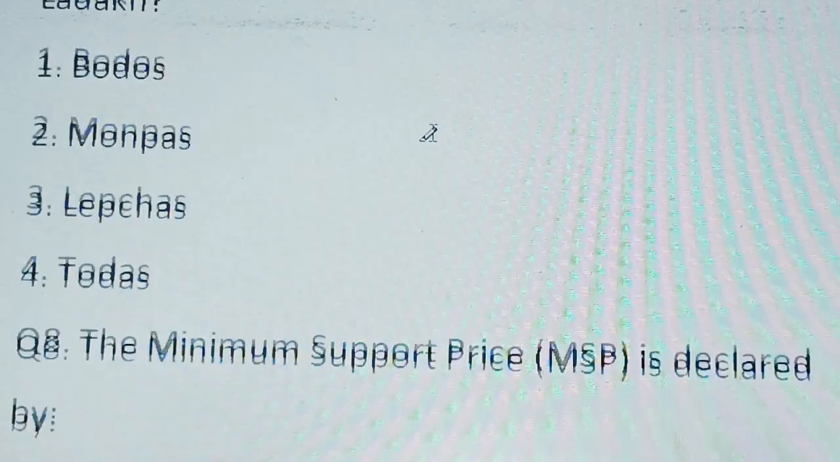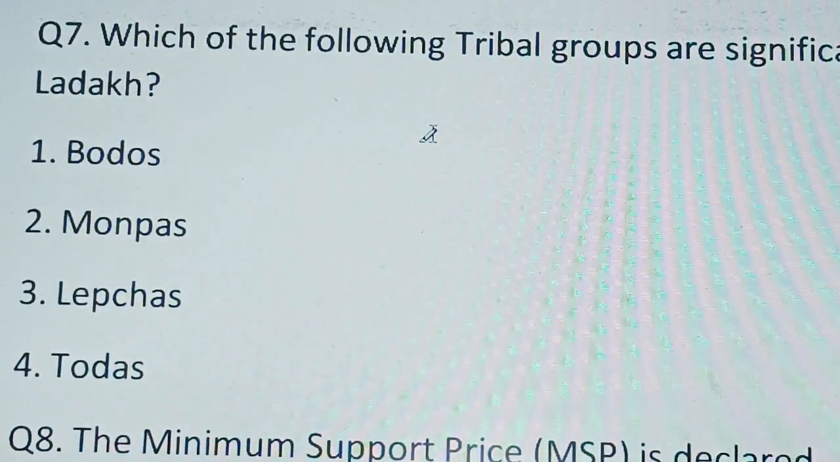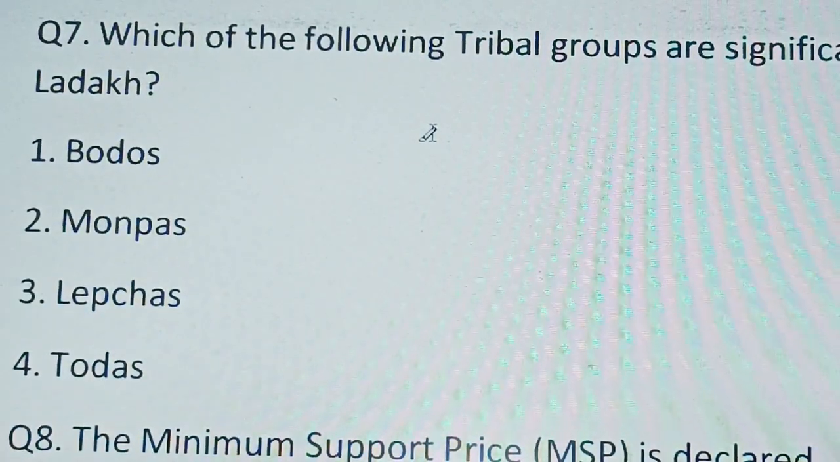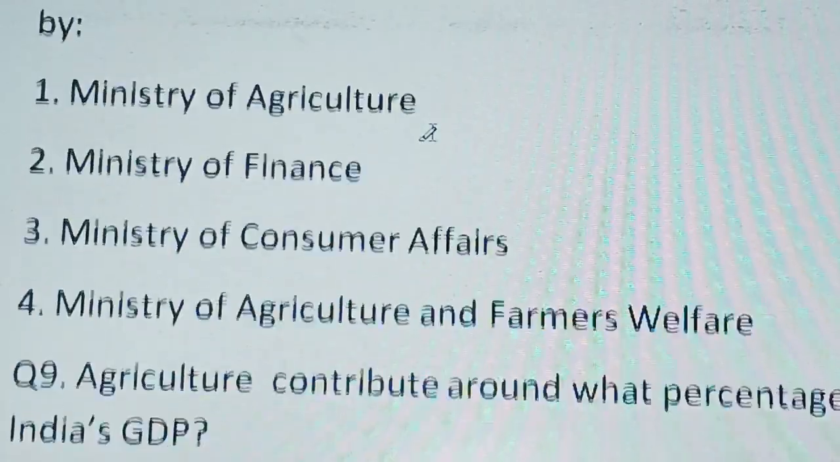Question number 7. I think this question is repeated. Which of the following tribals? Yes, this one is repeated. So we are going to skip this question.